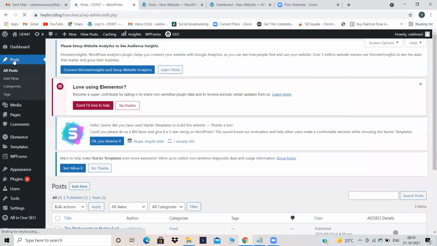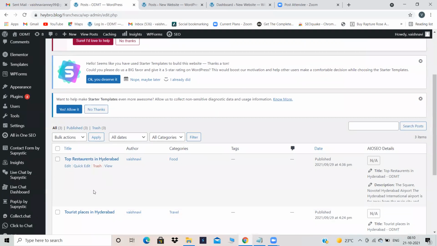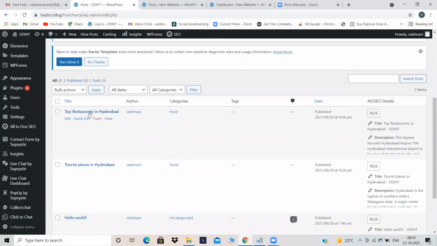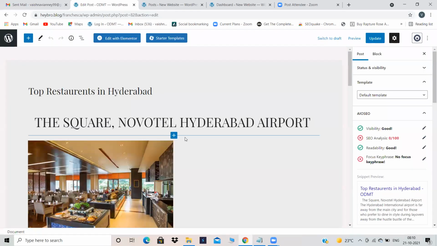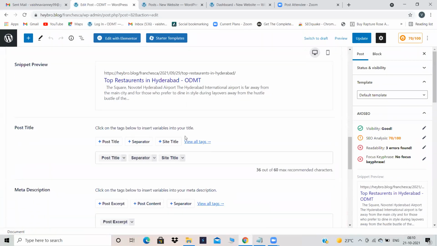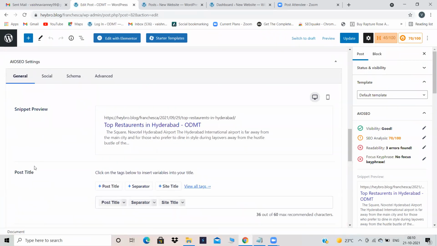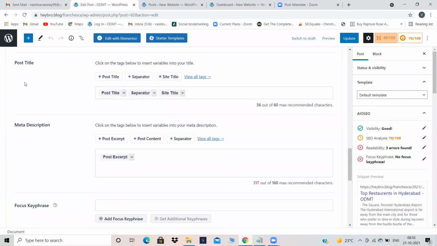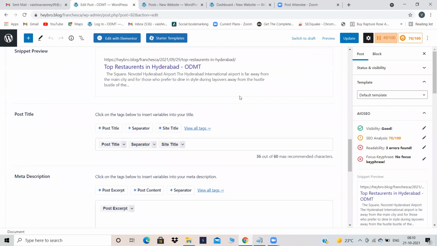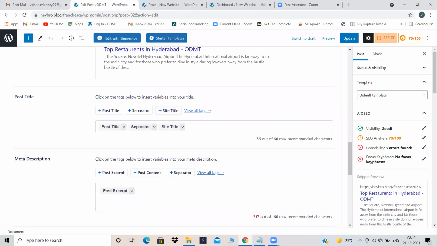Now assume this as our blog. Yesterday, what did we do? We used these two things, right? That is the title and description and all the other 6 parameters. Whatever you write over here, you will see over here as your preview. That title and description you'll be seeing over here.